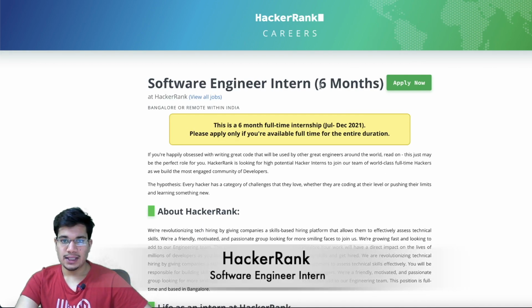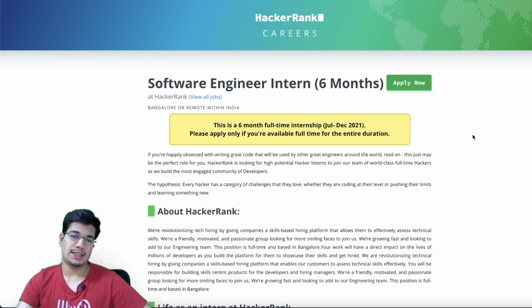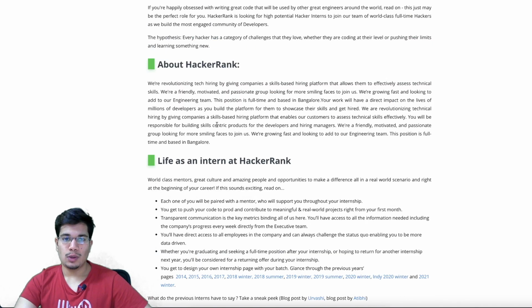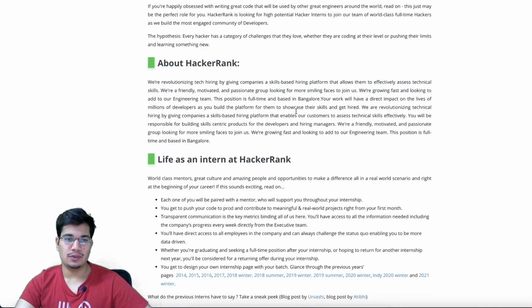For the software engineering internship, the duration is going to be 6 months from July to December 2021, which is the second half of this year. And job location is going to be Bangalore or remote as per the COVID situation. So about HackerRank, if you're not aware, just read about this. It's a platform for preparing for your coding technical interviews.